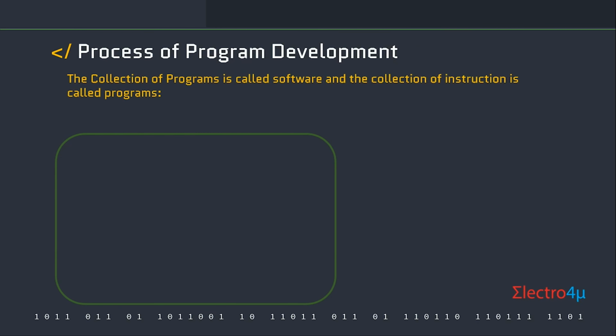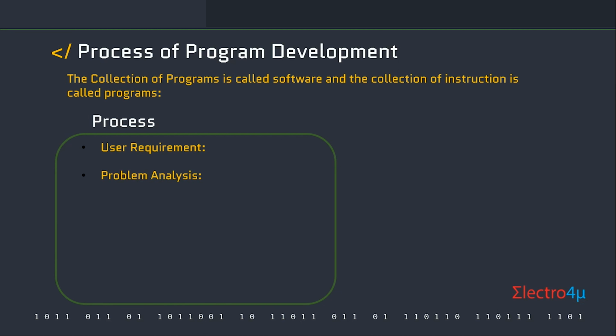Process of program development. The collection of programs is called software, and the collection of instructions is called a program. Program development is a stepwise process. Before developing a program, there are some steps we have to take care of. The first step is to understand the user requirement. The second step is program analysis.